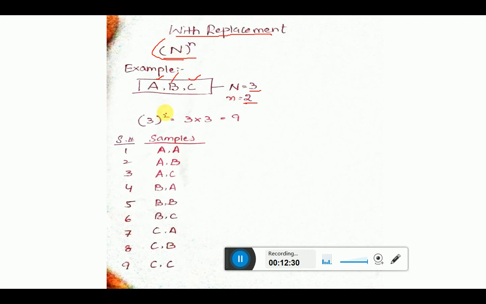Now put the values in the formula. Here capital N, that is known as 3. Here it is 3, I have put it. Now we have a power n. Now small n is 2, and here I have placed 2. Hope the idea is clear. Now 3 power 2 means 3 multiply 3, which is equal to a total of 9. It means a total of 9 samples.